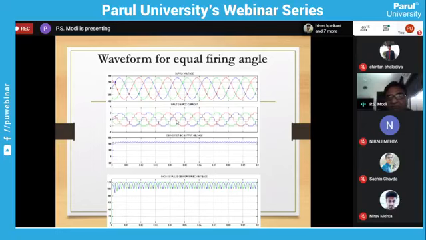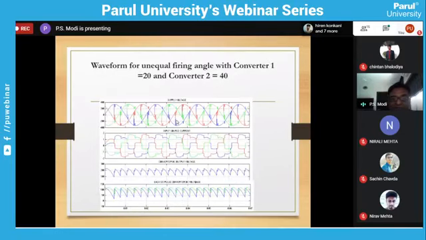Now this is the waveform without filter, equal firing angle, and this is for unequal. This is the supply current waveform. It is the supply voltage waveform. It is the load voltage and load current waveform.